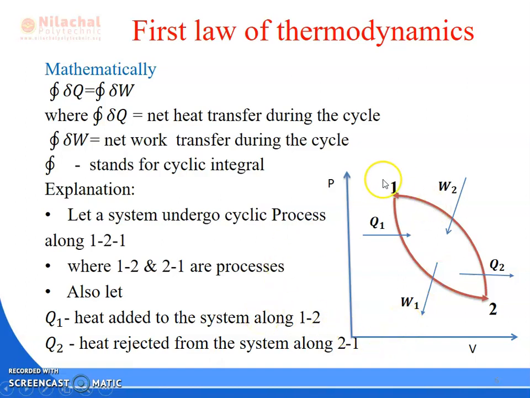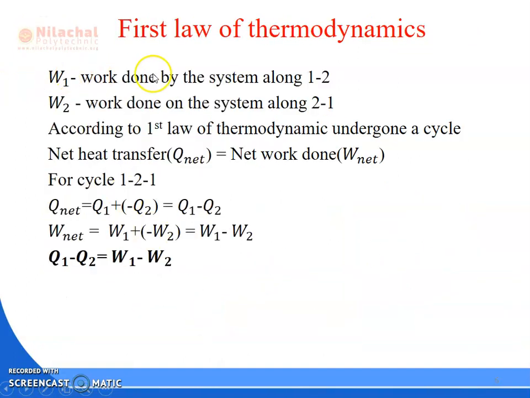So this is a cycle, 1 to 2, 2 to 1. So for the net heat transfer, what are the interactions? Q1 minus Q2 is equal to W1 minus W2, because work produced is positive and work input is negative. W1 is the work done by the system along 1 to 2, and W2 is the work done on the system. Accordingly, the first law of thermodynamics for a cycle: net heat transfer Q net is equal to net work transfer, that is W net.